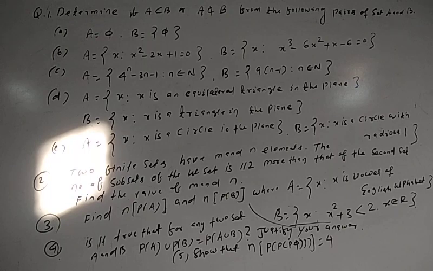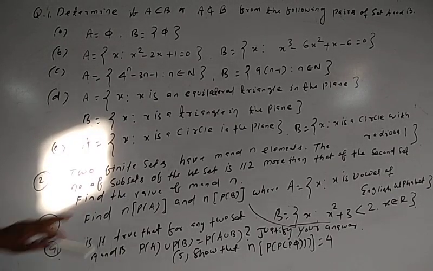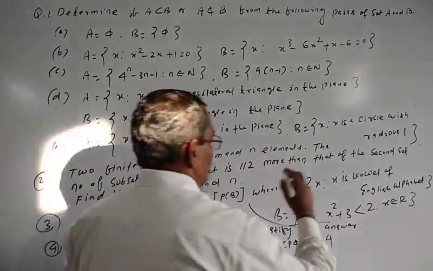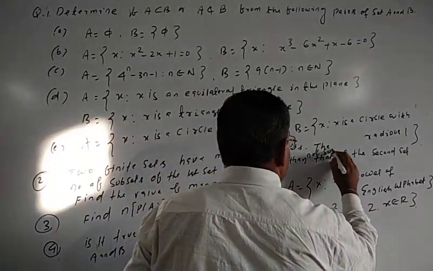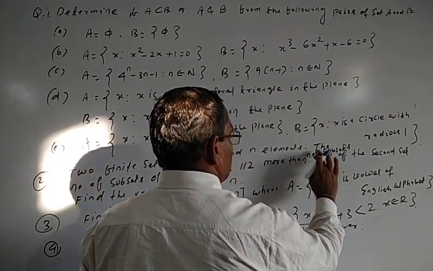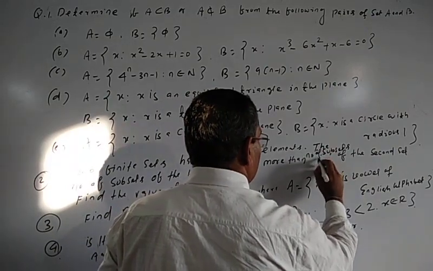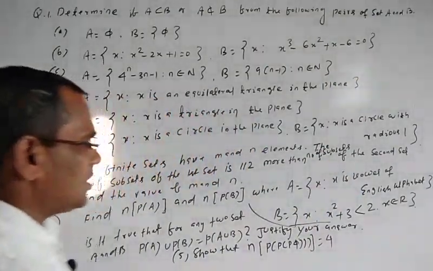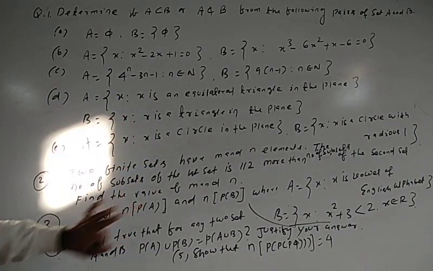Number 2 question: two finite sets have m and n elements. The number of subsets of the first set is 112 more than the number of subsets of the second set. Then find the values of m and n.